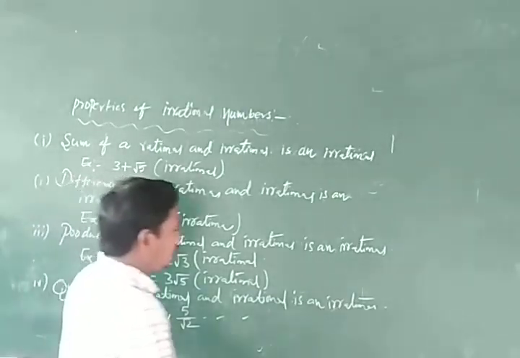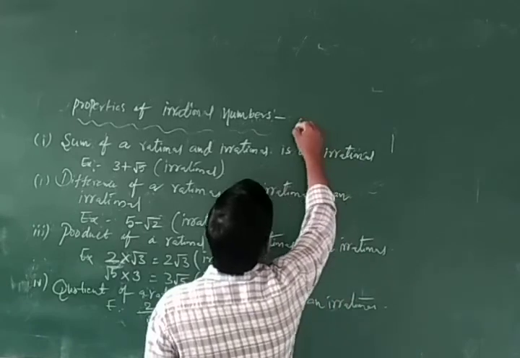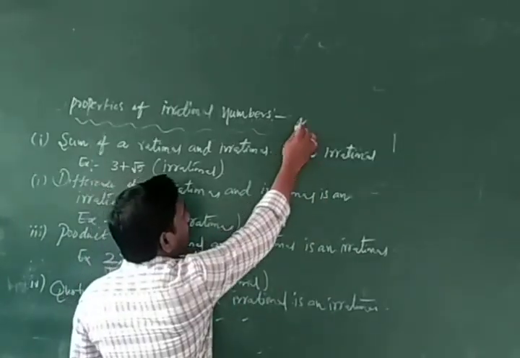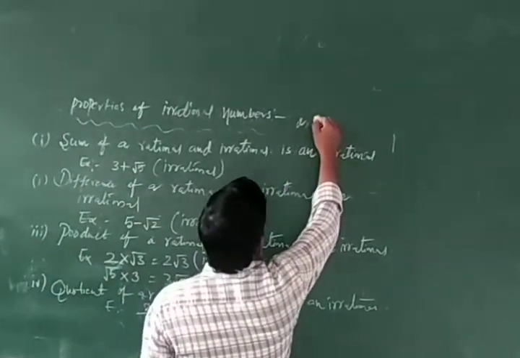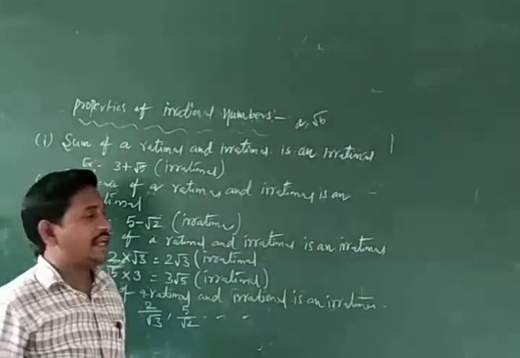Okay, and for example, A is a rational and root B is an irrational.